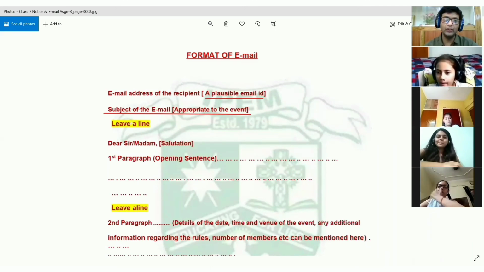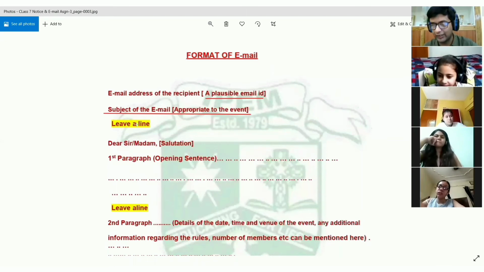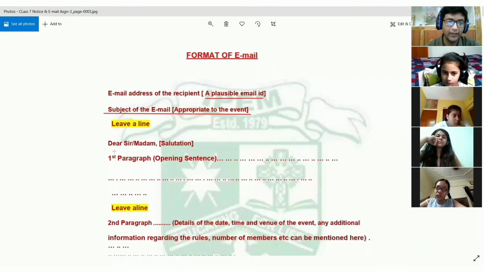Then you have to leave a line. Over here, it is already mentioned where you have to leave a line, so there won't be any confusion because it is clearly mentioned in the format. After that, the format will be the same as when you write your letter: Dear Sir/Madam, and then you are going to put a comma. All right.